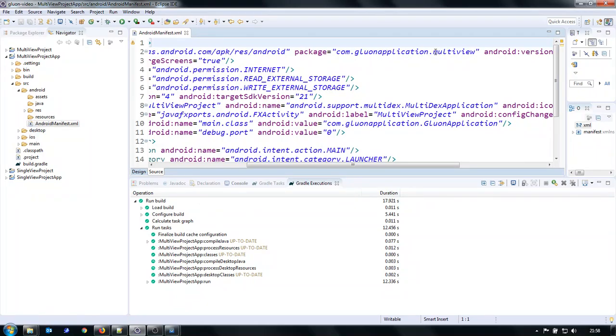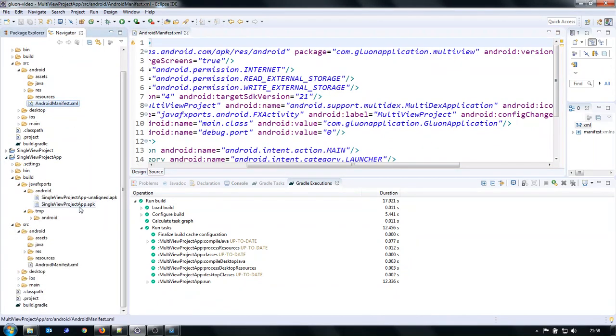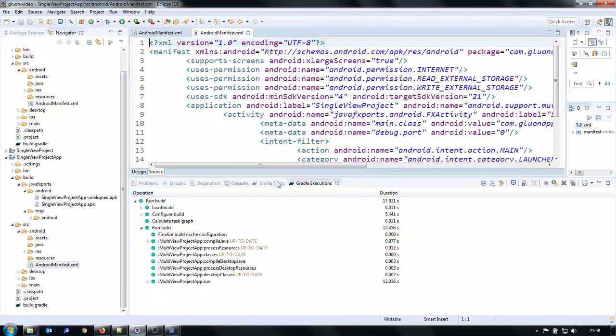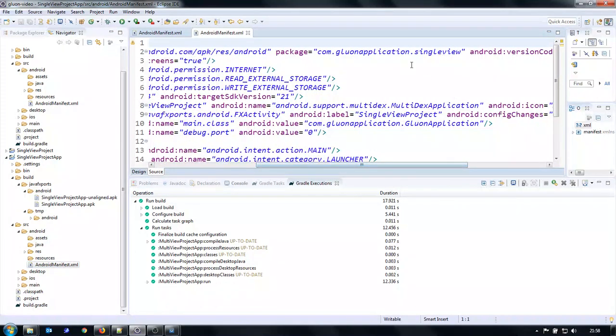So I set the name of the package of this application to multi-view, and for the other application I changed the name to single view. The other thing is that it's necessary to have Android SDK installed.